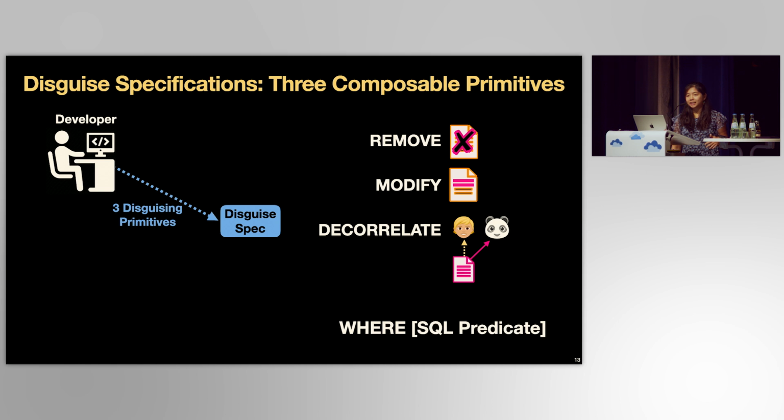A developer writes a disguise specification using 3 primitives: remove data, modify it, or decorrelate it from the owning user, where the data is chosen by a provided predicate. Developers only need to think about disguises on the level of these disguise specifications, and these primitives allow developers to express a wide range of disguises. The challenges of maintaining referential integrity or composing these disguises are then left to Edna, and we'll see how Edna handles this later.